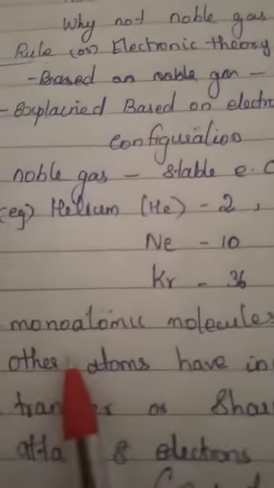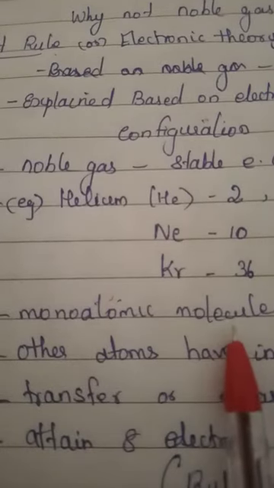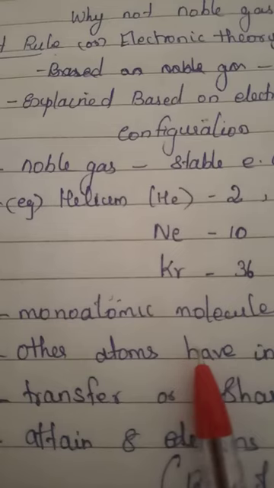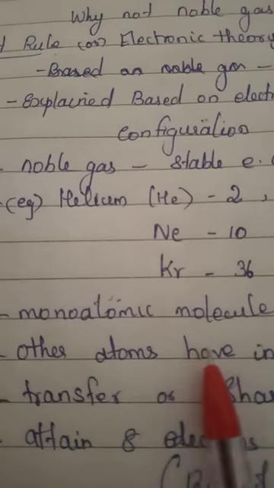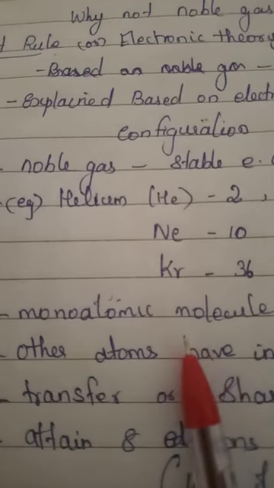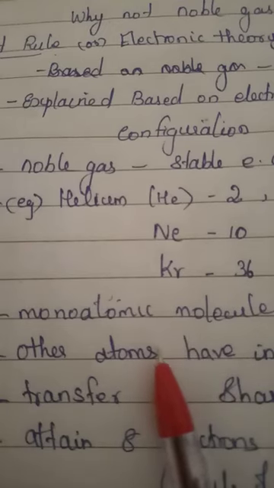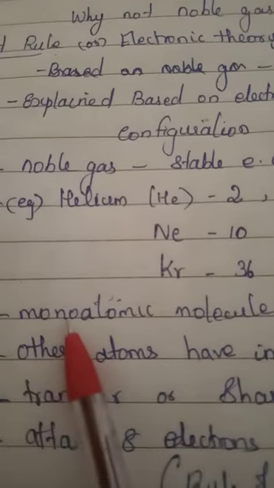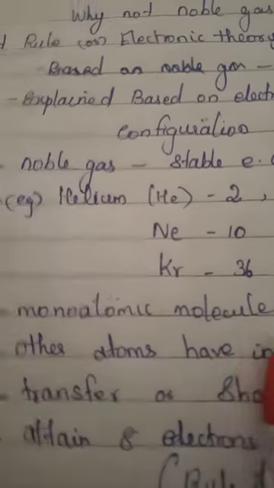And they always exist as monoatomic molecules. Monoatomic means single-atom molecules. Diatomic means oxygen combines with another oxygen to form an O2 molecule. One atom, if it combines with others, can form diatomic, triatomic, polyatomic molecules, and so on. But noble gases always exist as monoatomic molecules.